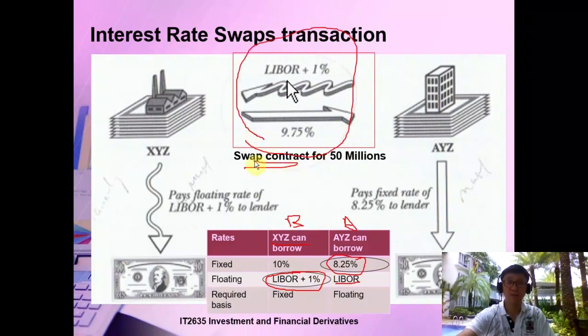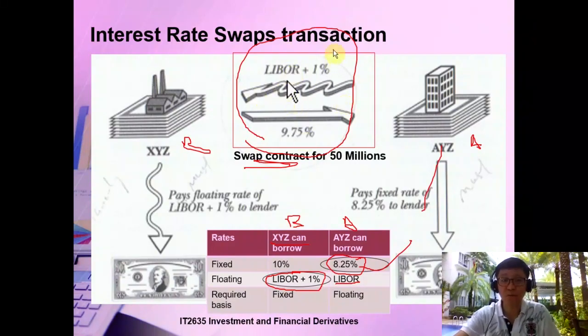So here, this is a swap contract. This is XYZ, which is a B grade company, and this is an A grade company. So these two can go ahead like this: AYZ, I'll help you borrow at 8.25, you help me borrow at this floating rate, LIBOR plus one. But they can work out something in between. This is the swap agreement. It's not easy. They basically do it through trial and error, changing the numbers, changing the floating rate or whatever.